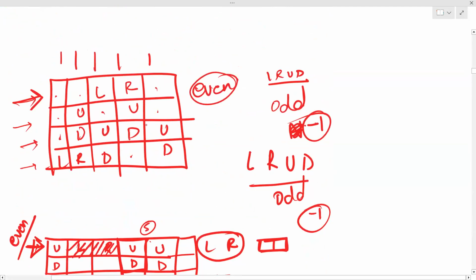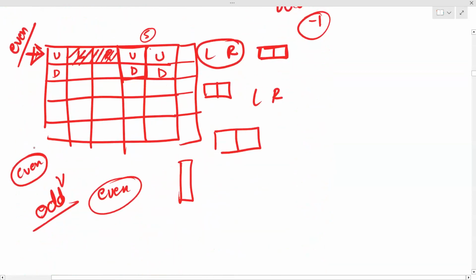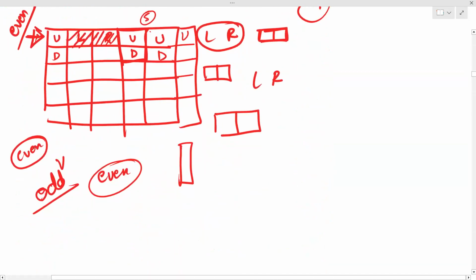Because if it was odd, I would have already printed -1. So if it is even, then this thing is not changing anything. So there should always be an even number of cells that are placed vertically. Is it clear now? In this row, in total, it can be either 0, 2, 4, anything, but it should be even. Is it clear? Okay.